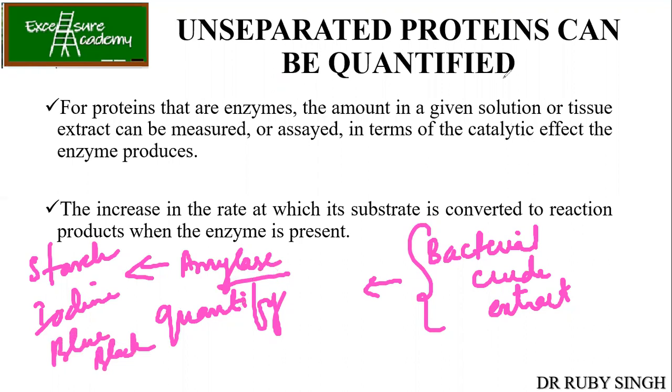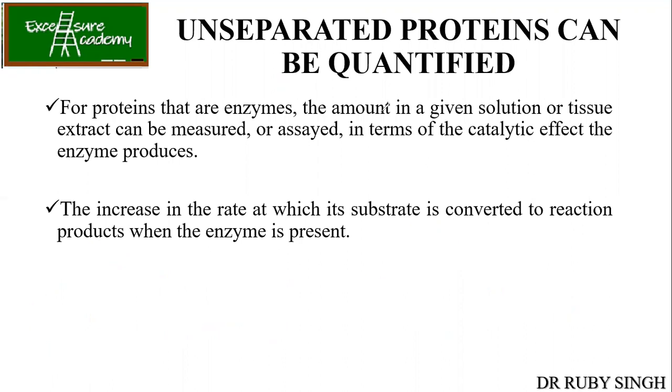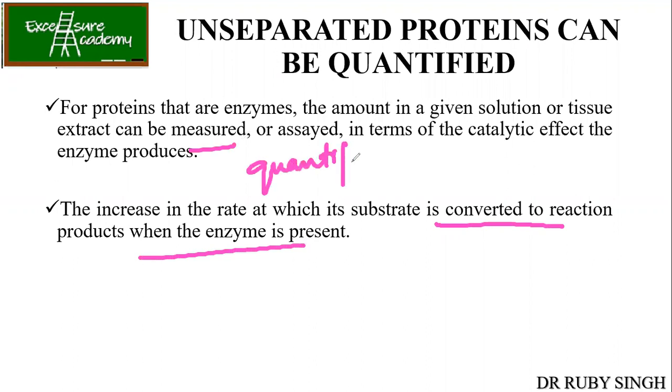So yes, if you're interested in studying the enzyme activity of certain enzymes, it is possible to measure it from the crude extract. We measure the increase in the rate at which its substrate is converted to reaction products when the enzyme is present. In this way, we can quantify our proteins. Now, how to do that?